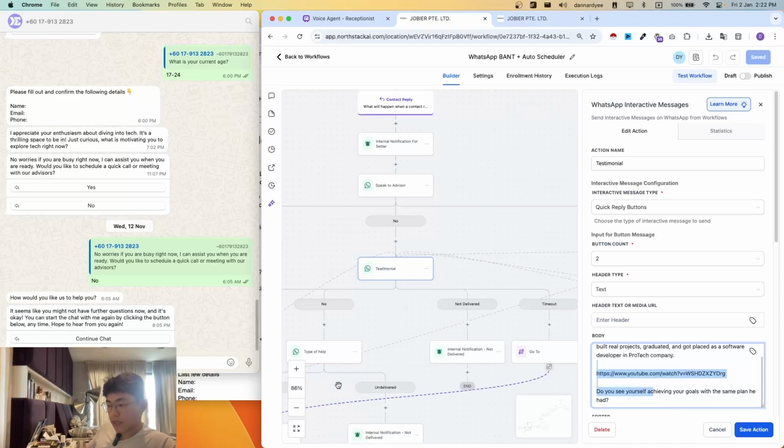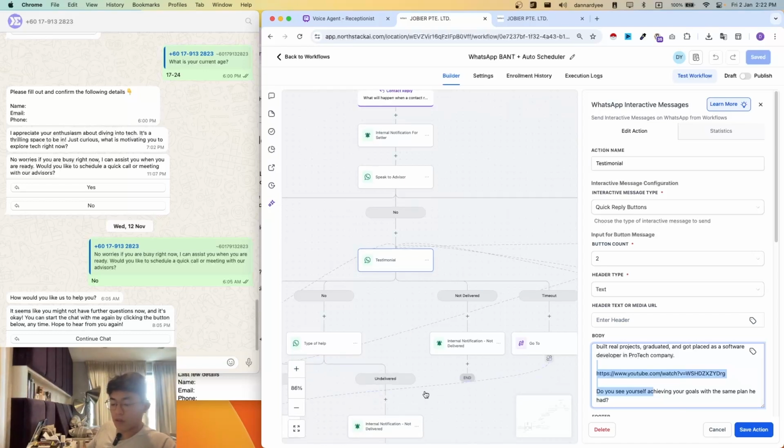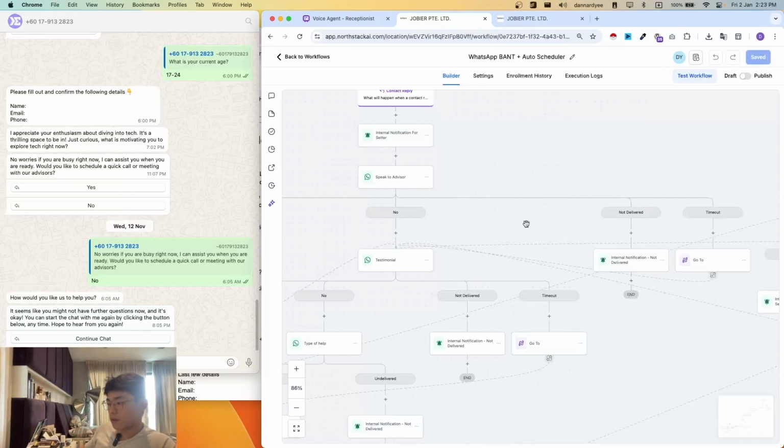So yeah, all of this then eventually leads to them booking a call. But what I want to show you is this part, which is what helped us keep our automated messages at a lower rate. Because we have this system where we send a confirmation message to them to make sure that they refresh the 24-hour service window from Meta. So let me just show you. Right, so it's here.